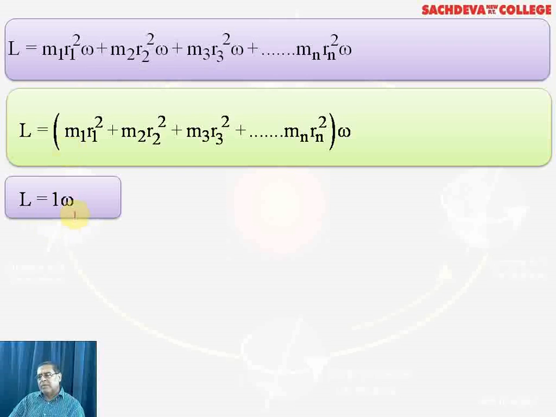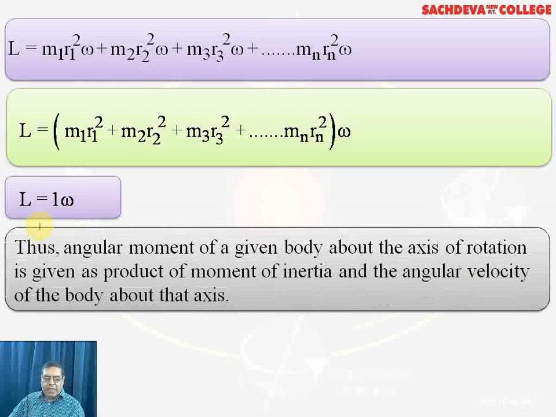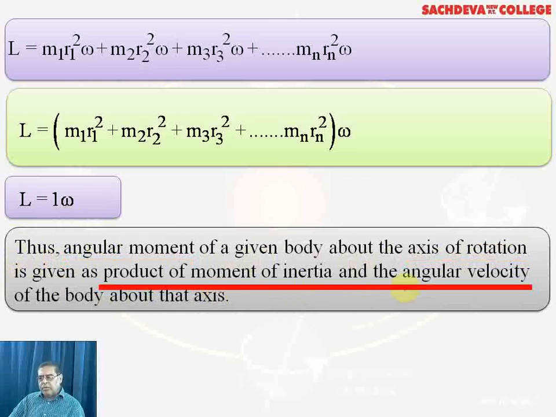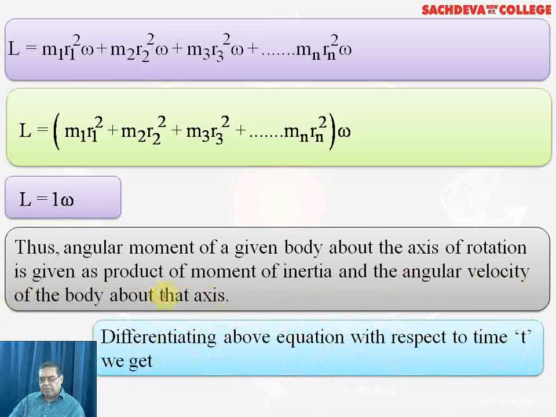So omega can be replaced by v over r and I can be replaced by mr square. If we make the cancellation, L can be written as mvr. This angular momentum of a body about the axis of rotation is given as the product of the moment of inertia and the angular velocity of the body about that axis.